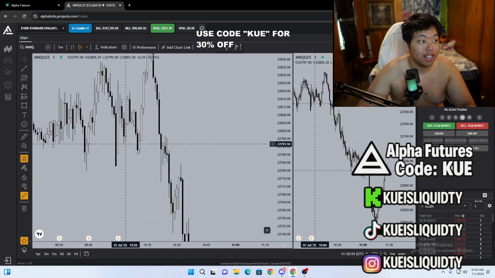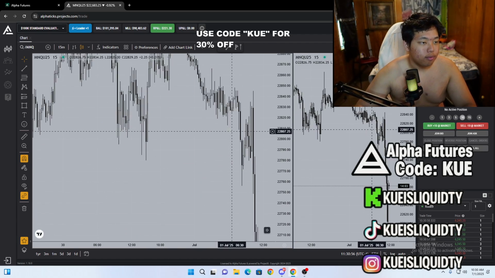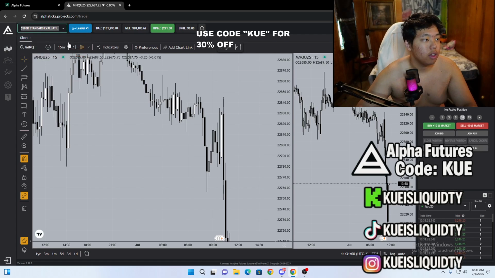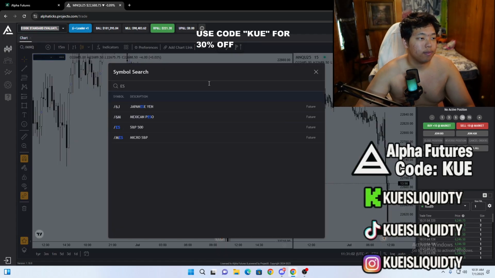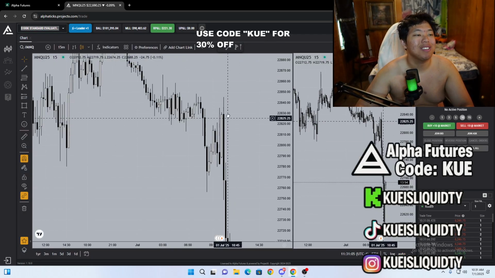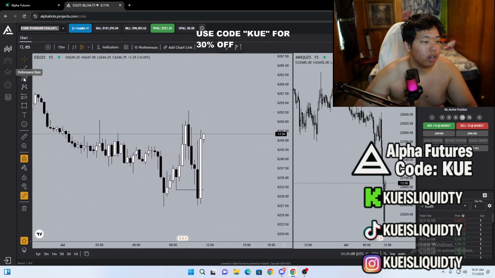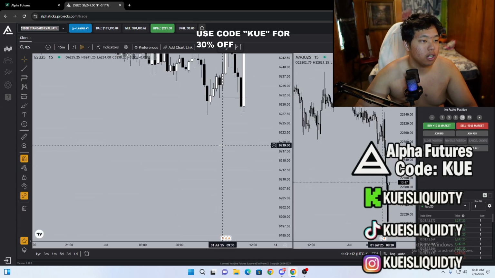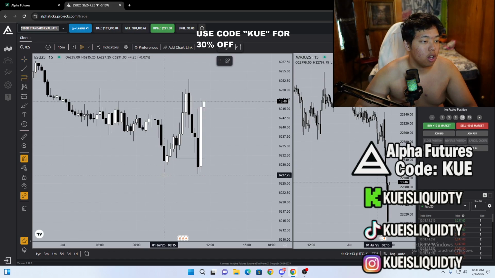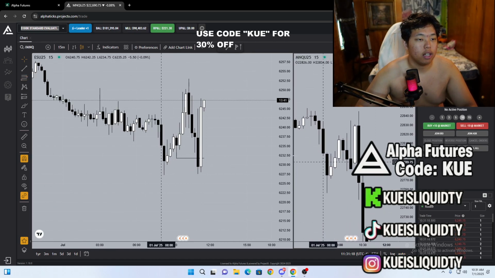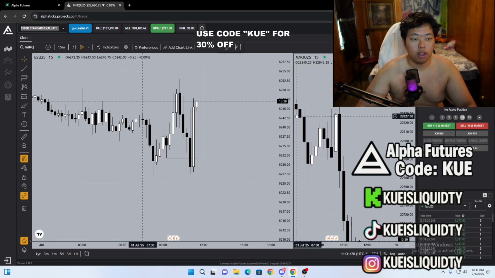But let me show you guys the trade that I did take. So I was bullish, max expansion, 4-hour fair value gap. Then drop it down to ES. Pay close attention, right? This is my dealing range right now, from this low to this high. And if you look here, same thing with NQ over here.